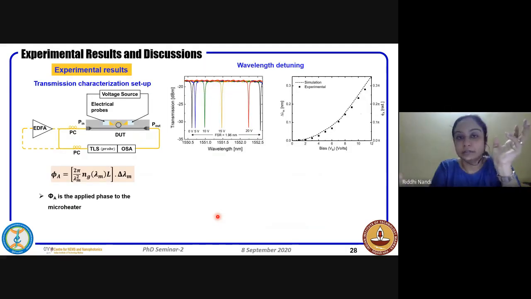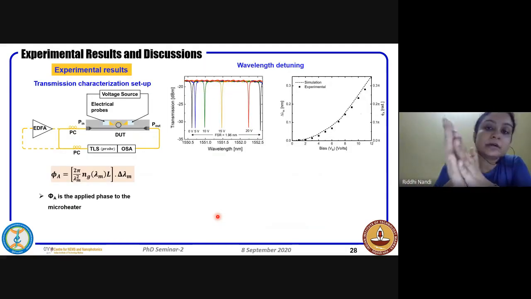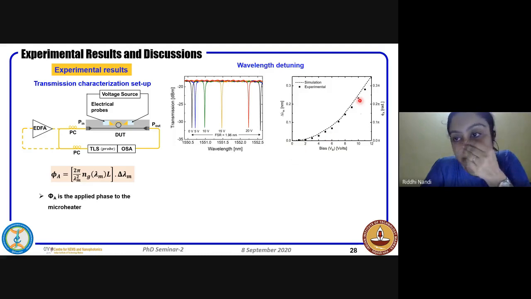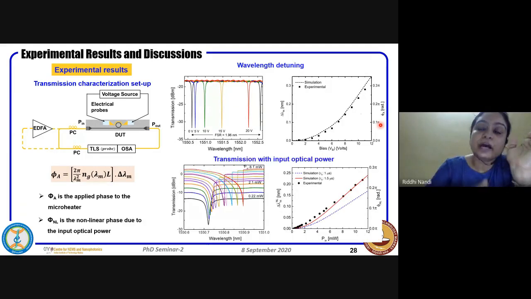Next is the nonlinear part. Till now, the discussion was about the normal phase tuning, or rather the linear phase tuning. Now we will see how we get the nonlinear phase. This is the curve we just discussed. If you plot this again and find out the amount of phi A applied, we could use this relationship, and we found out the phi applied for each bias voltage, that is, the relationship between the bias voltage and phi A.